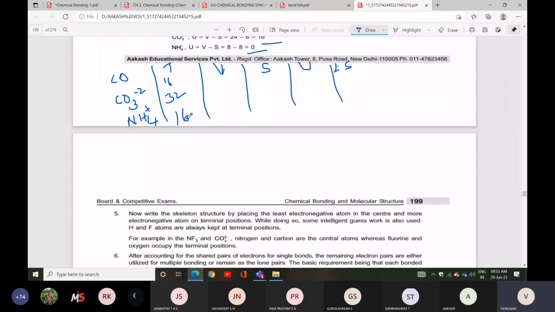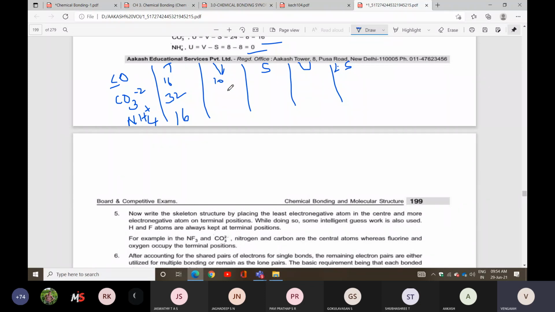Okay? The next step is V, nothing but valence electrons. You can check it. In the valence electron condition, for carbon, what is the number of valence electrons? You already studied this in the periodic classification lesson. Carbon has 4 valence electrons, oxygen has 6. So 4 plus 6, 10.